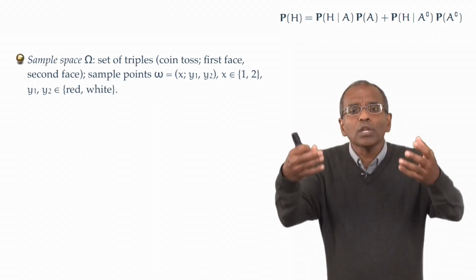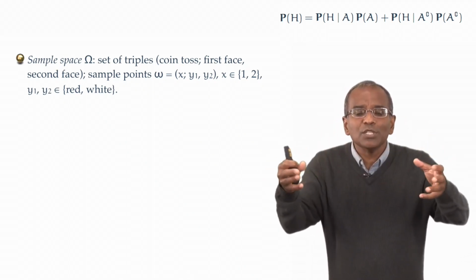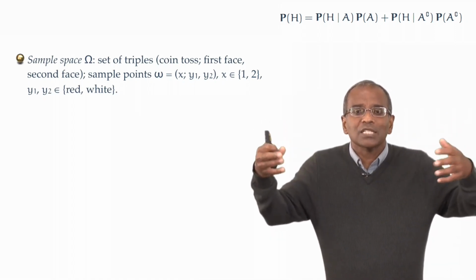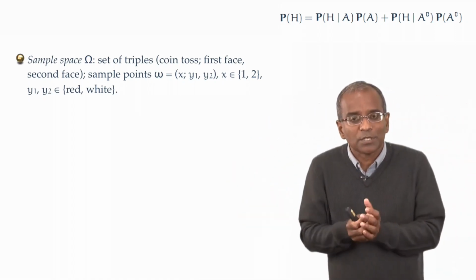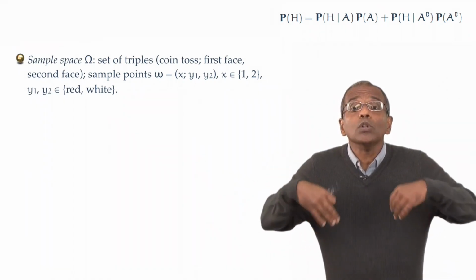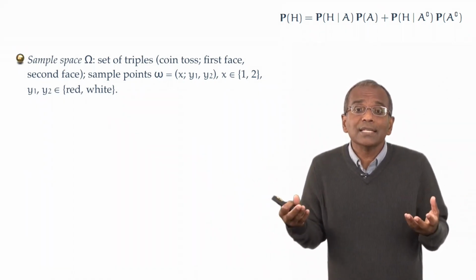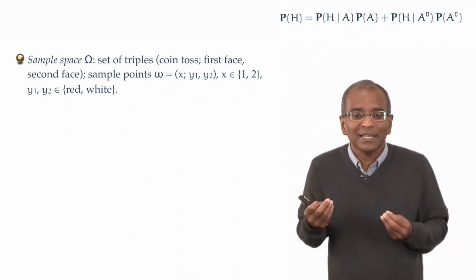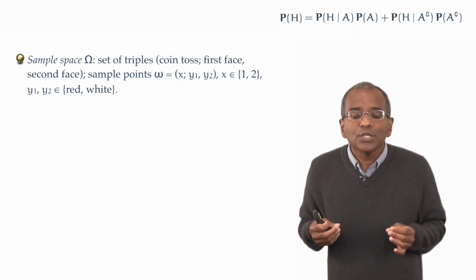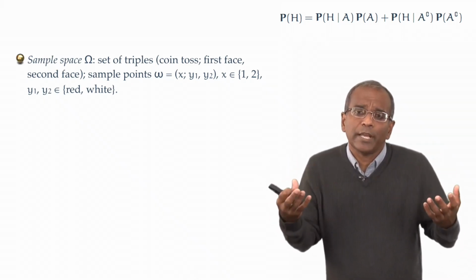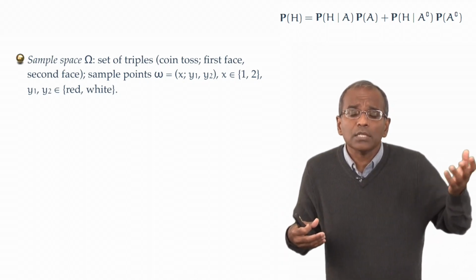We use a semicolon in addition to separate these chance elements to visually tell us, there are two different pieces of chance going on in this conjoint experiment. Now the sample space is a space of all such triples where X takes one of two values, 1 or 2, representing the two dice, and Y1 and Y2 take values either red or white, and we abbreviate it, of course, naturally, by R and W.